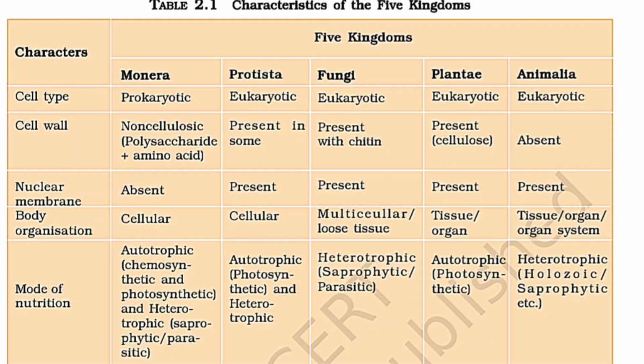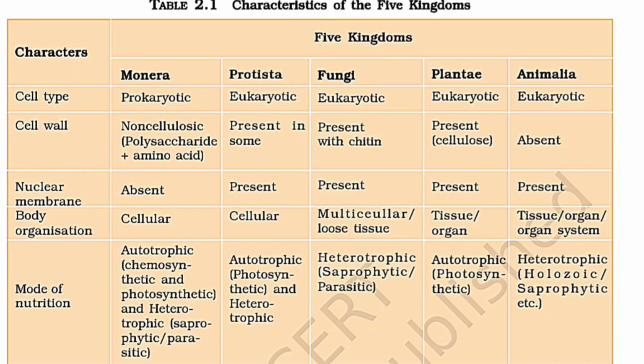In Table 2.1, the five kingdoms, that is Monera, Protista, Fungi, Plantae, and Animalia, with their characters, that is cell type, cell wall, nuclear membrane, body organization, and mode of nutrition, are given. So if we talk about the first kingdom, that is Monera, the cell type is prokaryotic and its cell wall is non-cellulosic, that is made up of polysaccharide and amino acid. The nuclear membrane is absent in them. They have cellular body organization, and mode of nutrition is autotrophic and heterotrophic.